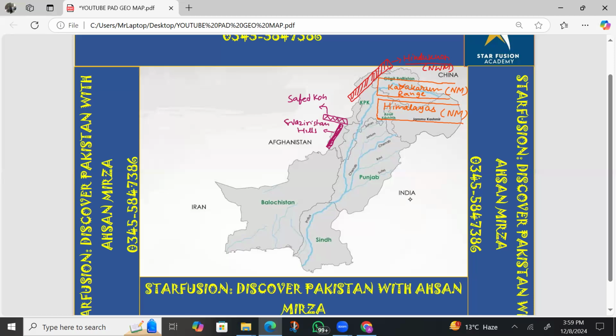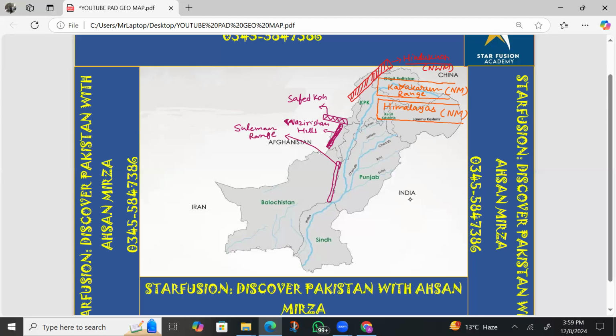The third range, which is again part of the Western Mountains, is very, very important for labeling. This range is located in Balochistan, on the border of Balochistan and Punjab. This range is the Suleiman range. So this is the third range in the Western Mountains.